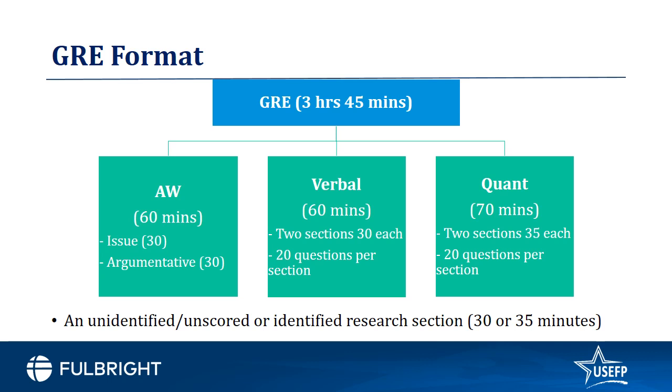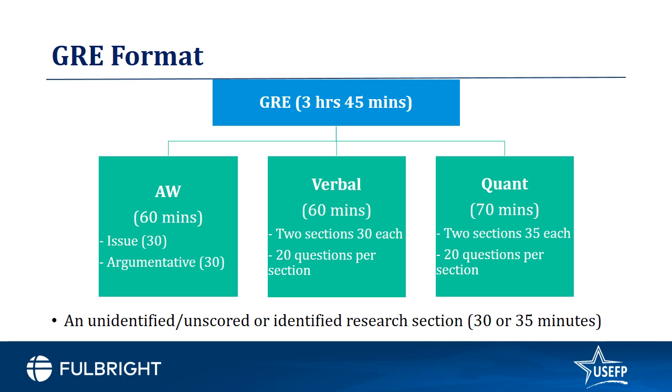The verbal component or the English component is 2 sections of 30 minutes each, and you'll have to solve 20 questions per section, right? So if you want to do a quick estimation of how much time you have per question, that's approximately 1.5 minutes per question. And when we talk about this in detail later on, you will have to think about maybe allocating more time for the harder questions and solving the easier questions in less time than the average that we are estimating of 1.5 minutes per question.